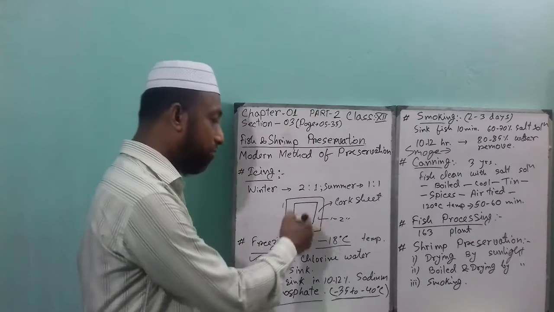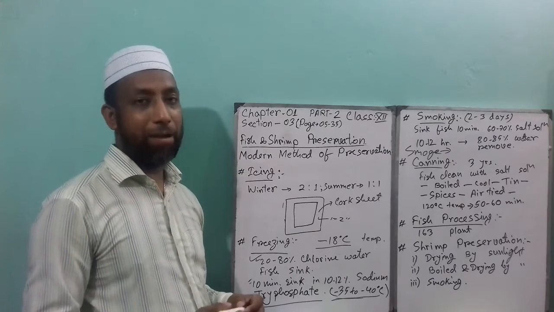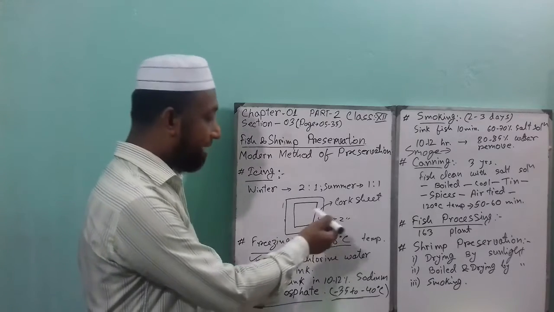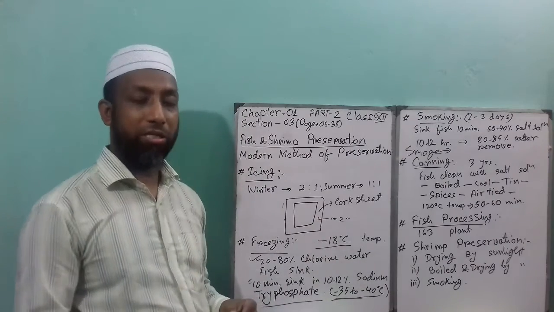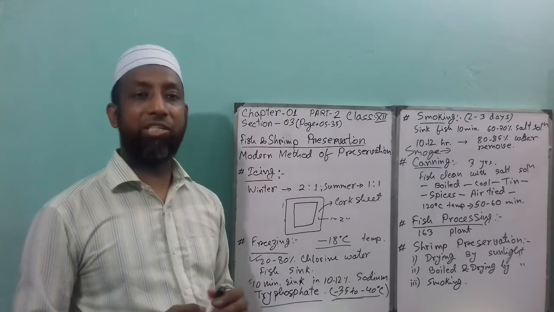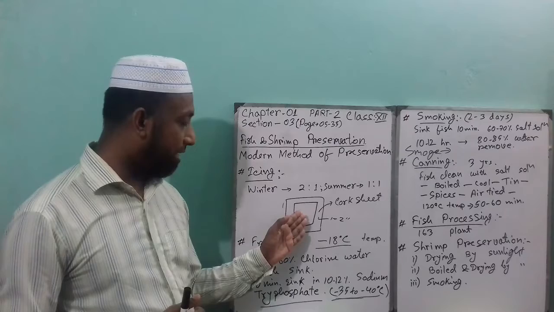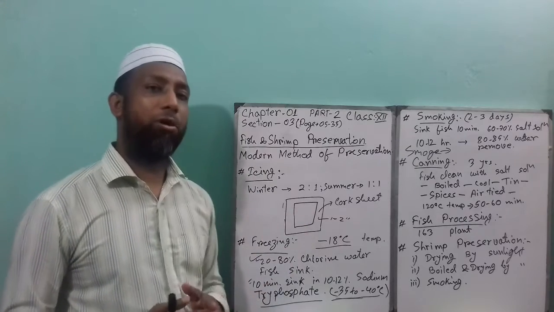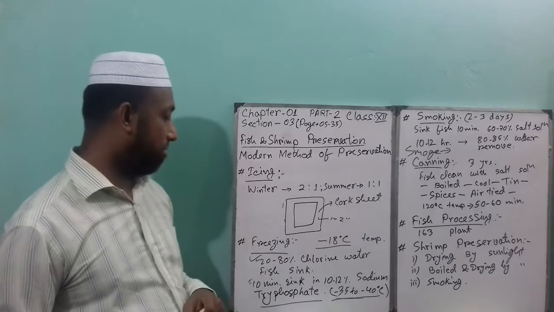Because if you make this type of box, temperature does not enter inside the box, or come out from the box. That time you can transport fish from one district to another district, and you can preserve fish inside this type of box about 2 to 3 days. This is called icing of fish preservation.